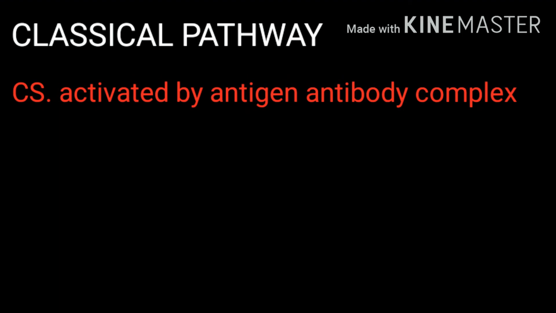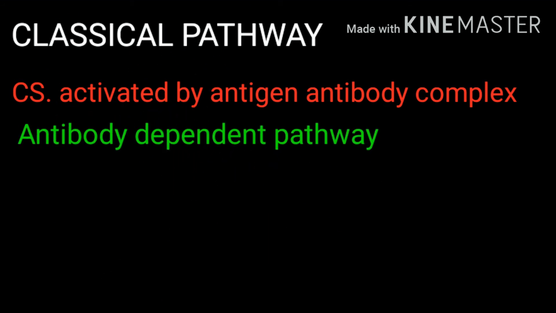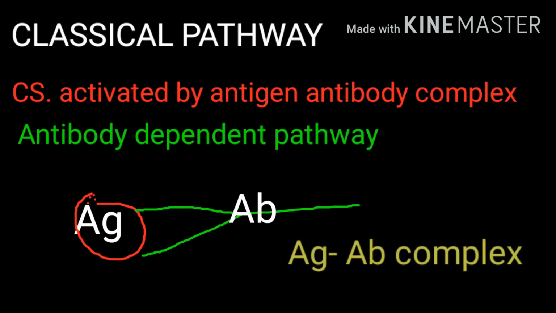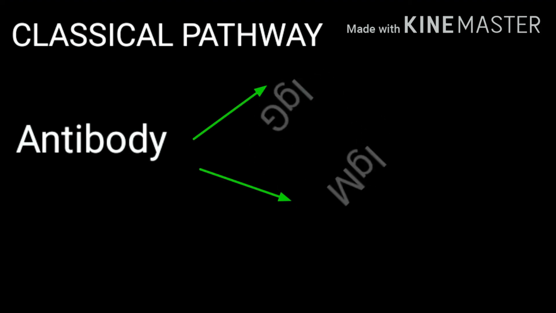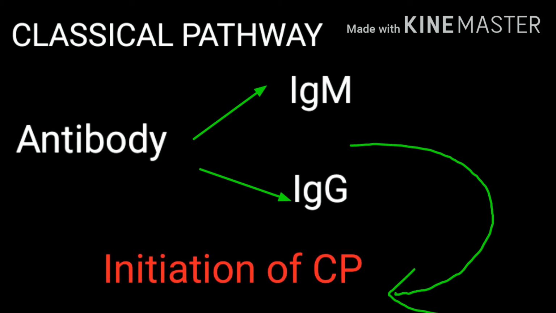So friends, now we are discussing the first pathway of the complement system, that is the classical pathway. If the activation of the complement system is due to antigen, then the reaction is called the classical pathway. The classical pathway is also called the antibody dependent pathway because it requires antibodies for the reaction. If a specific antigen binds to a specific antibody, it forms a product called antigen antibody complex. The classical pathway of the complement system requires two antibodies, IgM and IgG, which are required for initiation of the classical pathway.